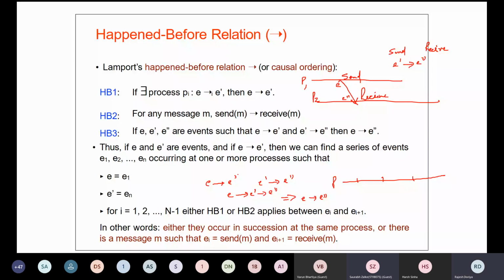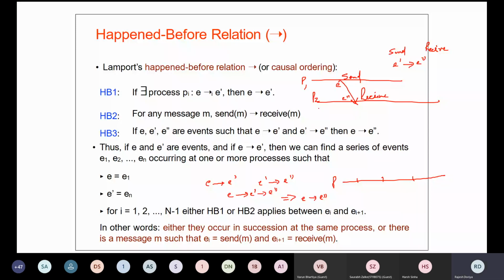Okay. So the thing here was, if we have a number of processes, on each process there can be a number of events. Suppose this is a process. In a distributed system, there can be a number of processes, starting from P1, P2 up to Pn, and these processes can also communicate with each other.